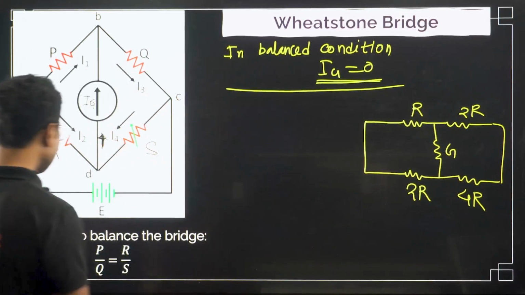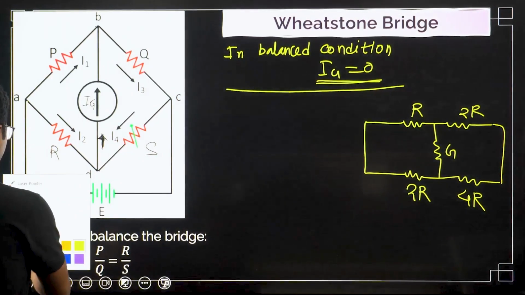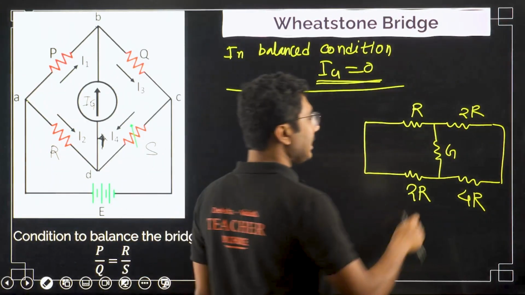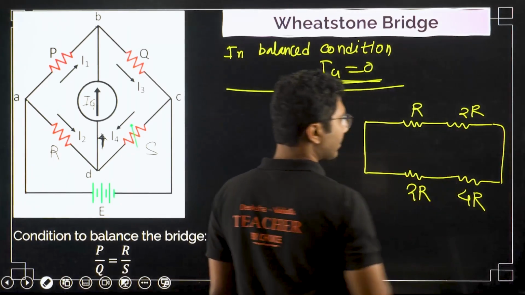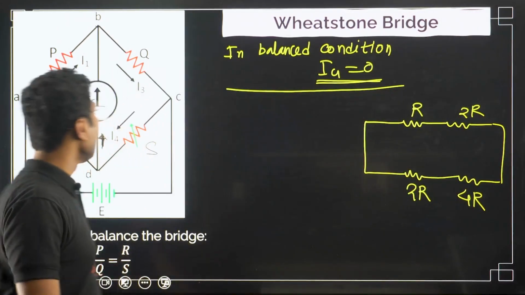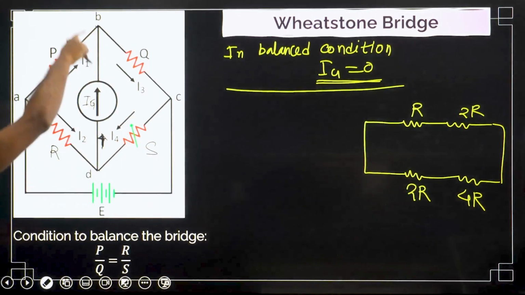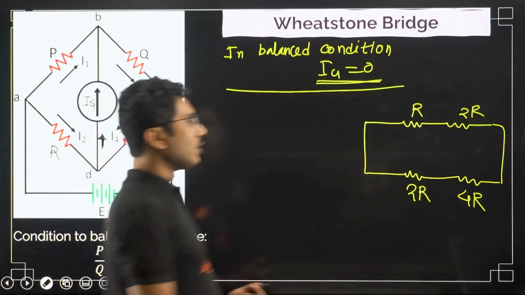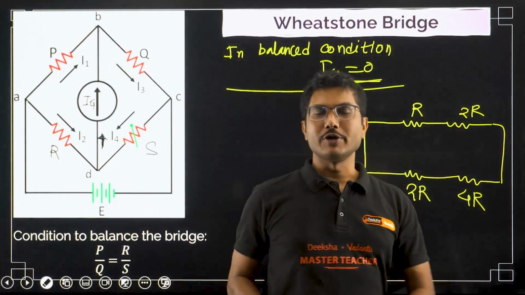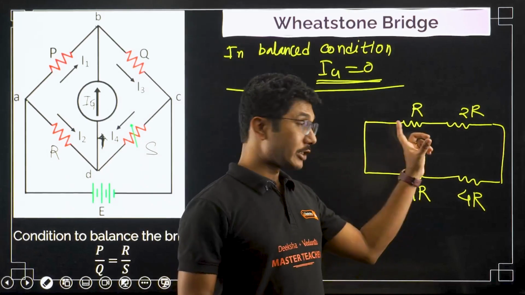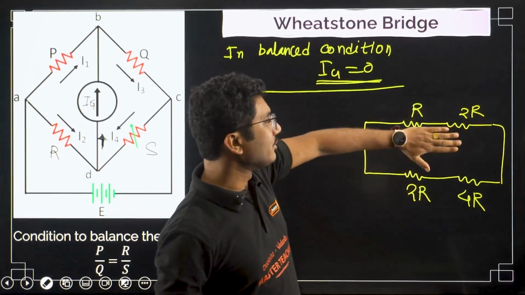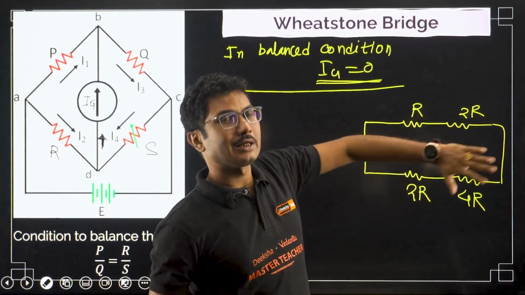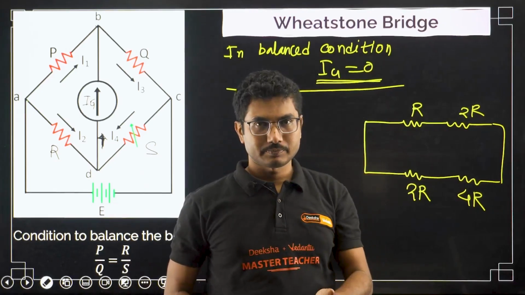Now in the balanced condition of the Wheatstone bridge, you can simply ignore this galvanometer, because no current is passing through it. No current passing through means the voltage drop across this is 0, the voltage is the same. So you can say that this galvanometer does not exist.